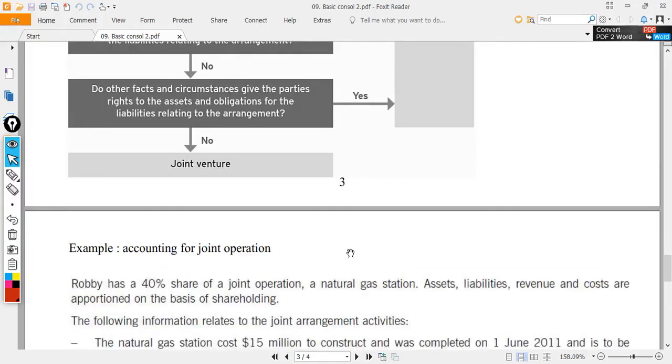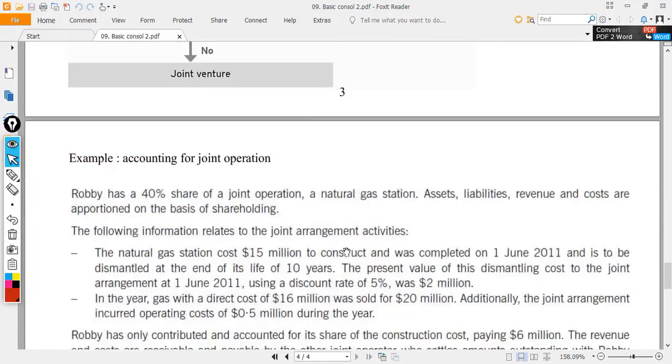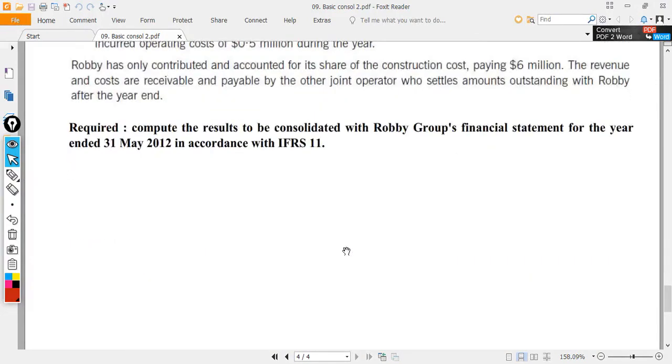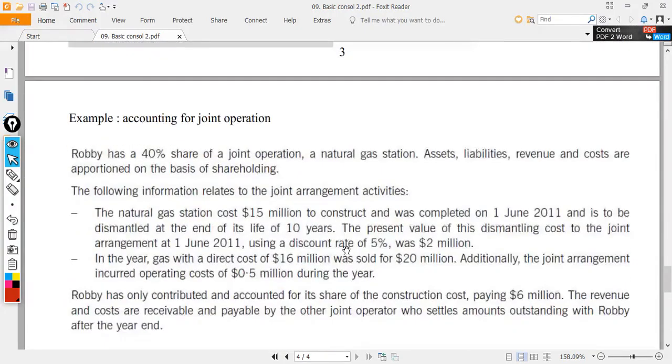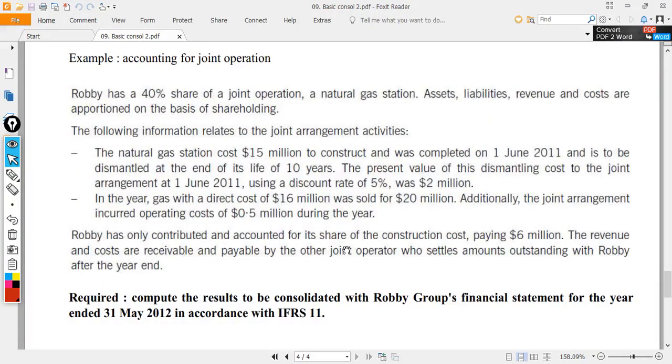Regarding the joint operation accounting, we haven't discussed this in any video before this. Now we are seeing this for the first time. And this example will end our basic consolidation video number 2. After this, it will be followed by a few questions, which focus mainly on writing to see how we apply these consolidations in advanced accounting.